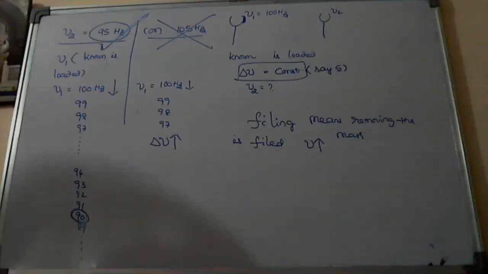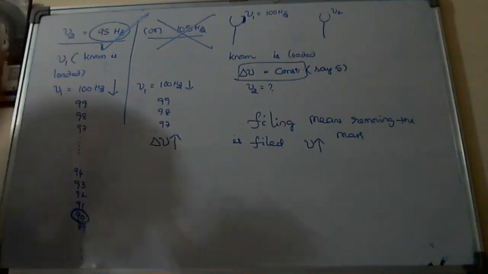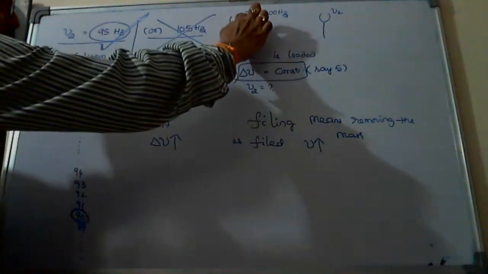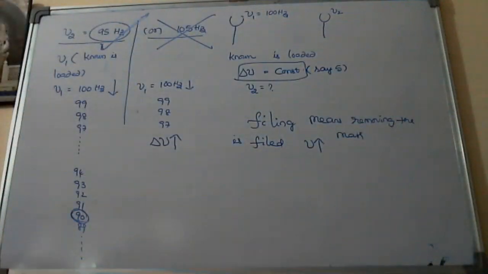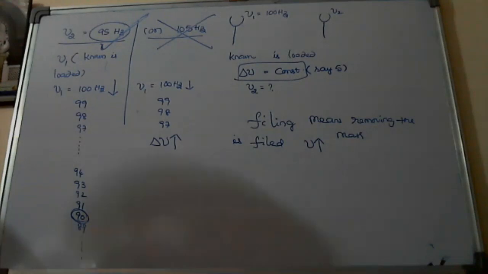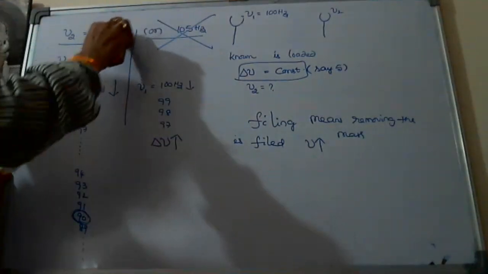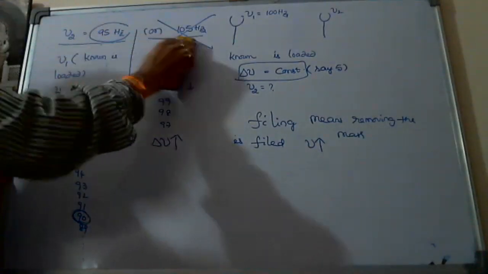Okay. So to understand that filing case, Nana, take the same question. The known frequency is filed. Then what will be the answer? We will try 105. I don't know. I have to check now. We should not take the conclusion here.